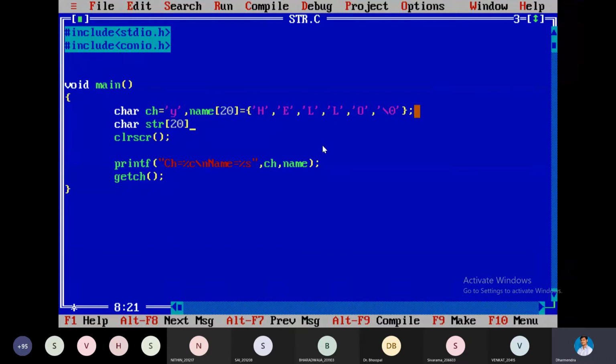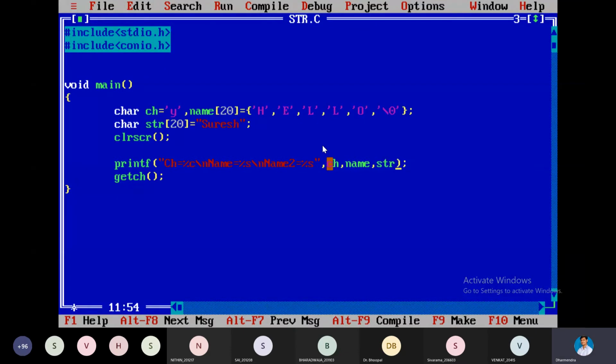Within the double quotes, I can mention some name, Suresh. I need not mention this null character. This is the second type. We can use whatever we want. If you want to print that also, you can print name 2 is equal to percent s. What's the reference for that?